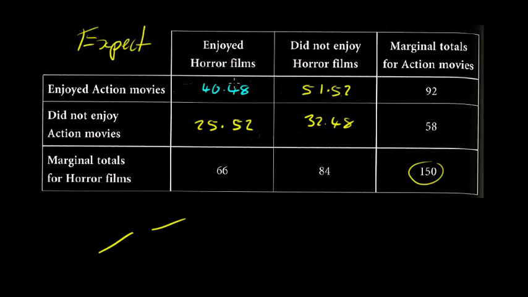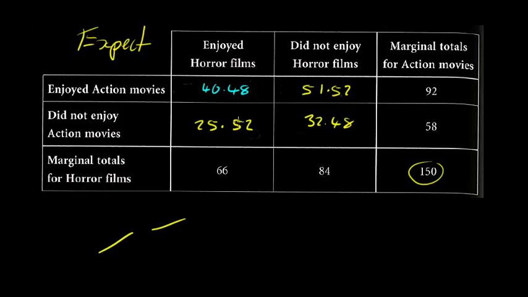Here, if, for example, I've got, let's call this 40, just to make my numbers nice and easy. If I've got 40 people in this category, well, because the totals are out of 92, because these marginal totals won't change, because remember, I expect out of 150, 40.48 to enjoy horror and enjoy action out of all the numbers that I've got. So if I know this number in blue, actually, this one here, it's fixed. There's nothing I can do about it. There's no other option it can be. It can't be like 60 or anything like that, because then they don't add to be 92.